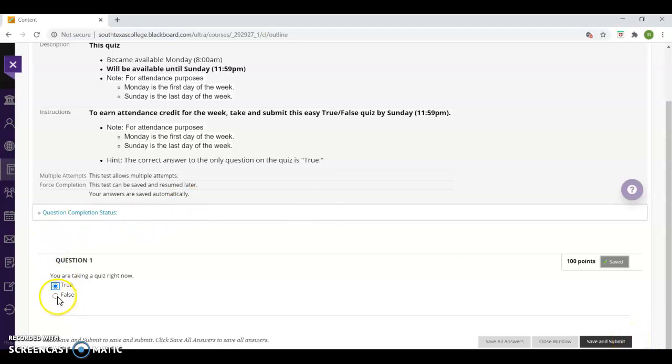Let's say for some reason you chose the wrong answer, false, and you save and submit, you'd get a 0, right? But don't worry, as long as it's still before Sunday, 11:59 p.m., you would get to take it again and get the 100, right? Because it's not a quiz to test your understanding or something like that. It's a quiz just so that you can report in an easy way that I can see that you reported during the week. So it's no problem.